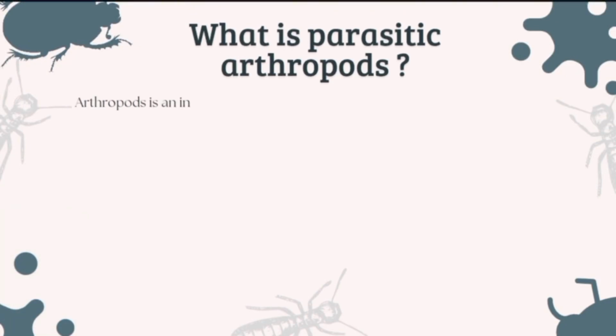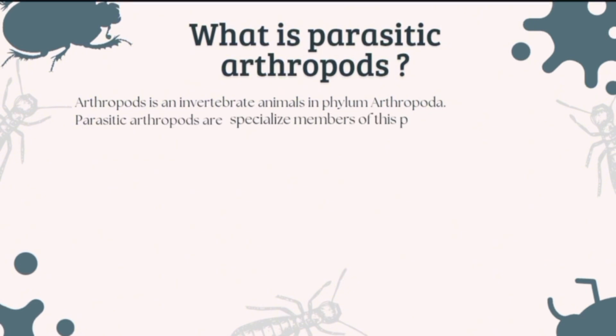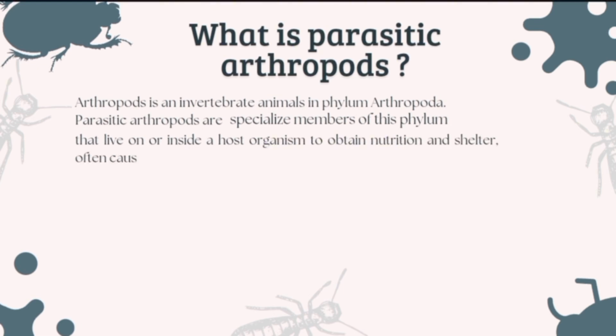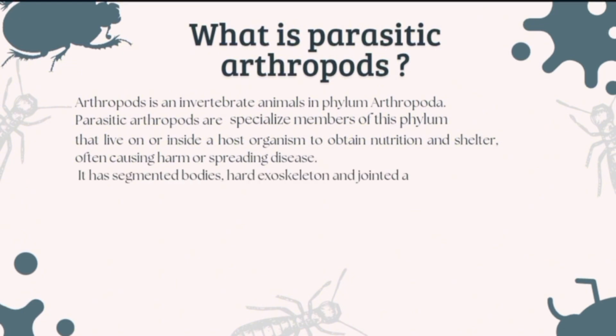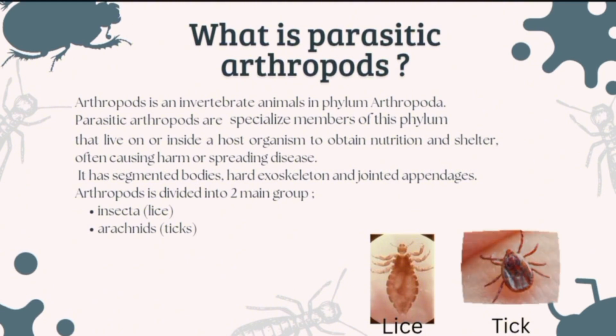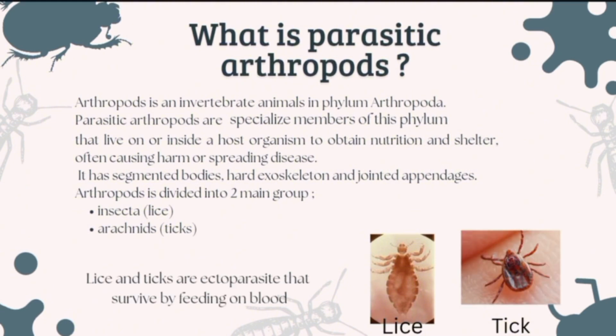What are parasitic arthropods? An arthropod is an invertebrate animal in the phylum Arthropoda. Parasitic arthropods are specialized members of this phylum that live on or inside a host organism to obtain nutrition and shelter, often causing harm or spreading diseases. They have segmented bodies, a hard exoskeleton, and jointed appendages. Arthropods are divided into two main groups: insecta, or lice, and arachnids. Lice and ticks are ectoparasites that survive by feeding on blood.